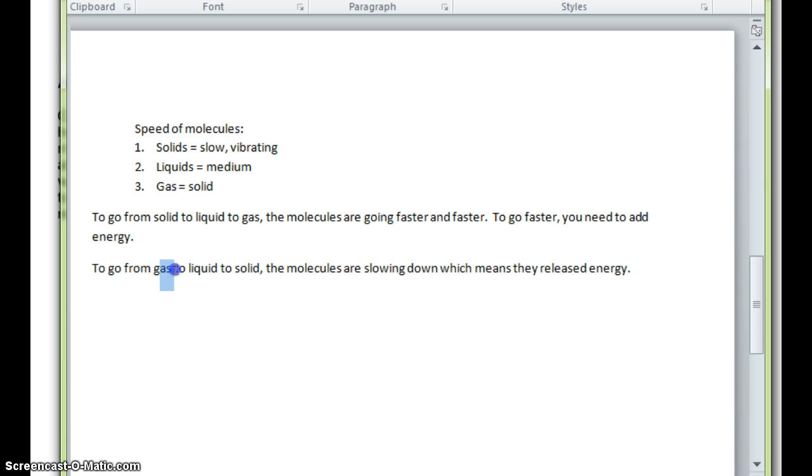Down here, they're already gas. They're going crazy, moving all over, but they want to slow down to a liquid and slow way down to a solid. So the molecules are slowing down, which means they release energy. They have less energy. They let the energy go.